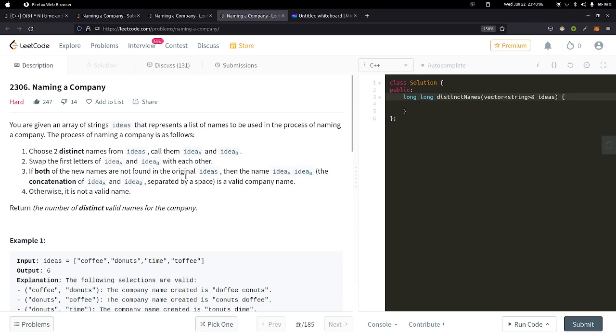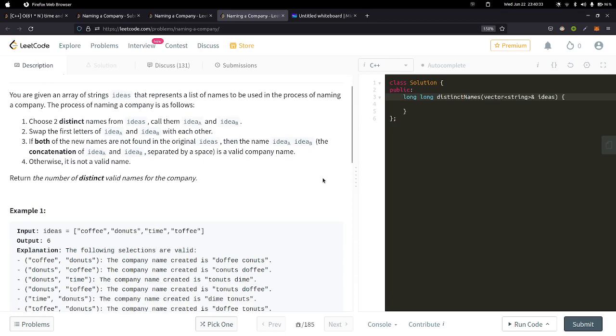Okay. So we are doing three things here. We are choosing two distinct names, then we are swapping the first letter, and then we are concatenating and deciding. Before concatenating, we need to check if the modified new strings we got after swapping are not present in the original array of strings, and then we decide whether it's a valid company name or not. And we need to return the number of distinct valid names for the company. So we need to return the number of distinct concatenations of those strings for the company.